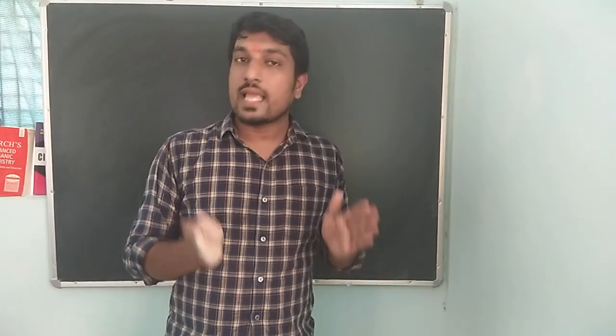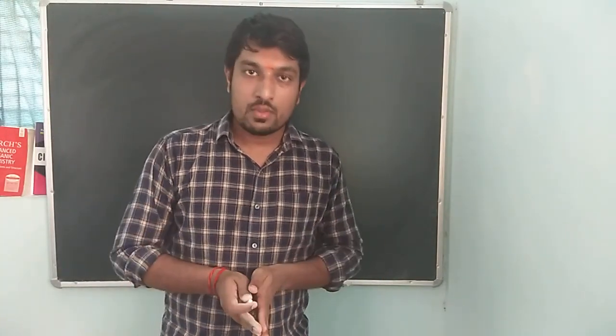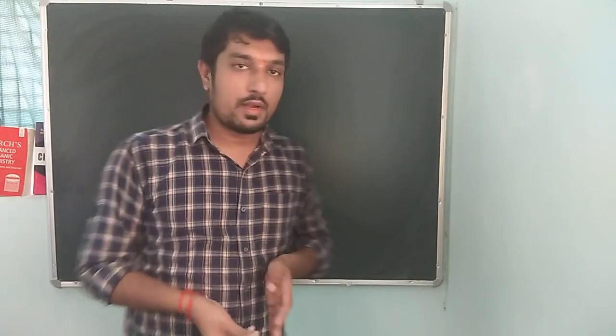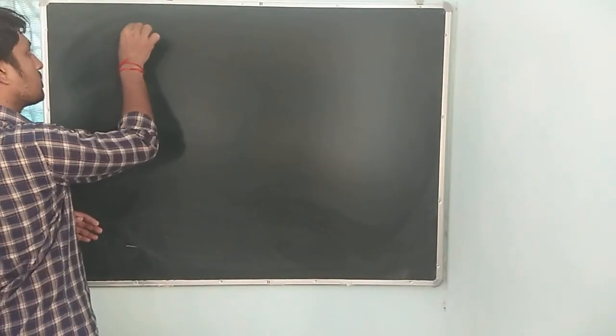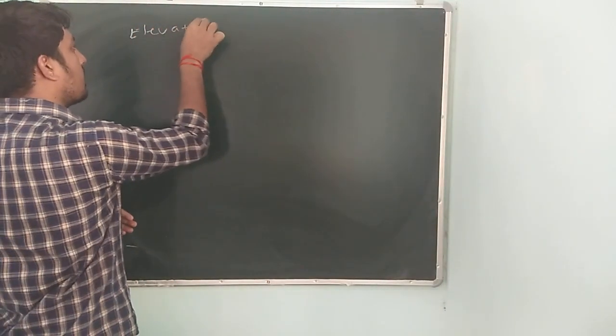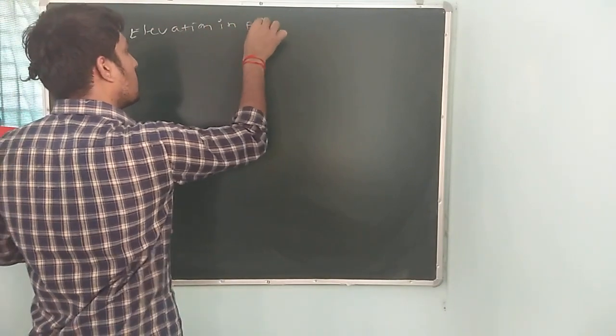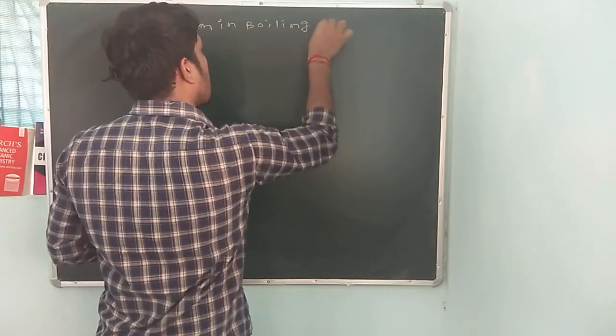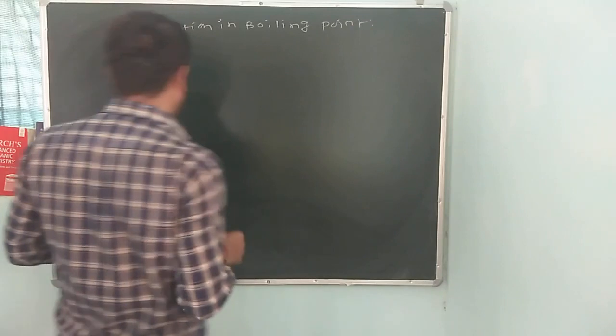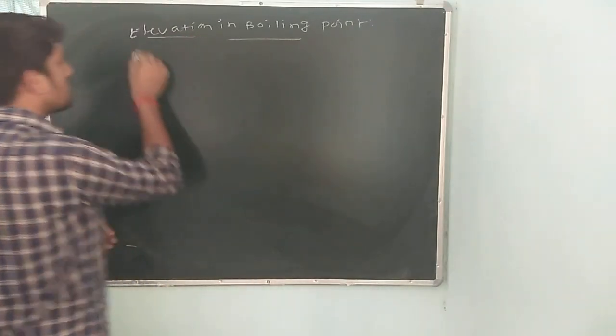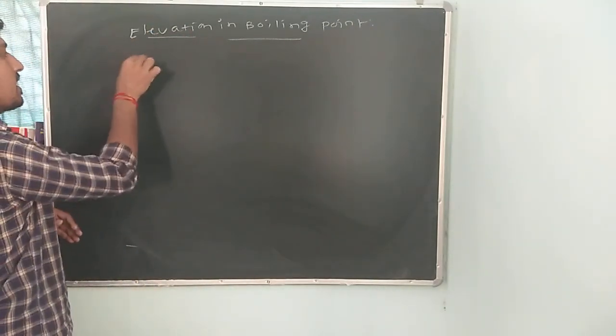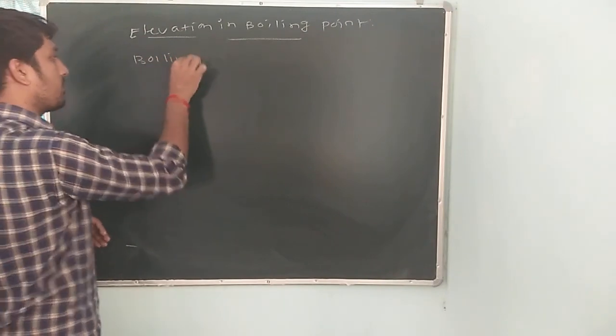Today we will study the second example of colligative property. What is the second example? It is elevation in boiling point. So first, the question is, what is boiling point?